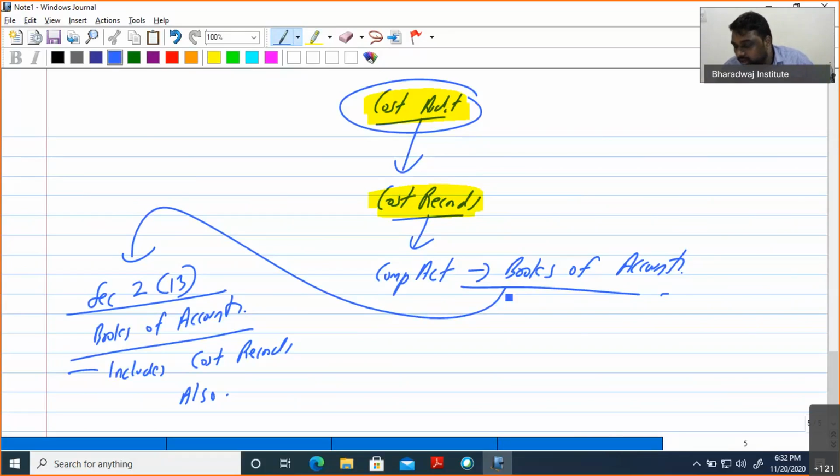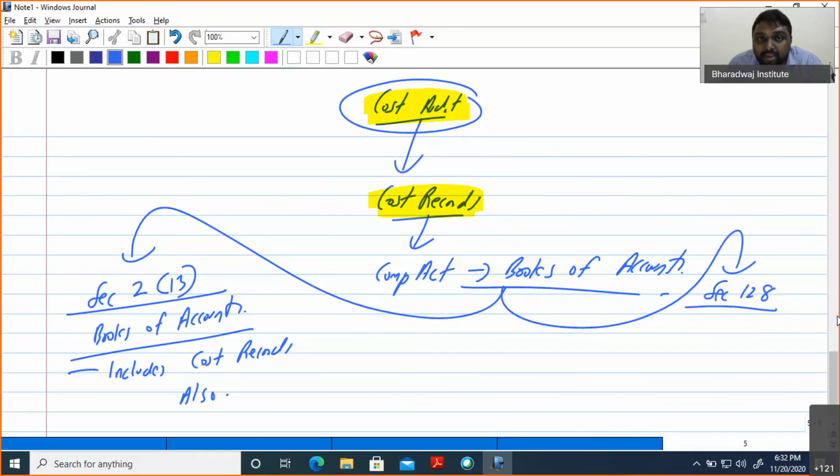Section 128 is another area that can be tested in your exam. What does Section 128 tell about? Where they will ask the questions, those points I am making in the journal itself.